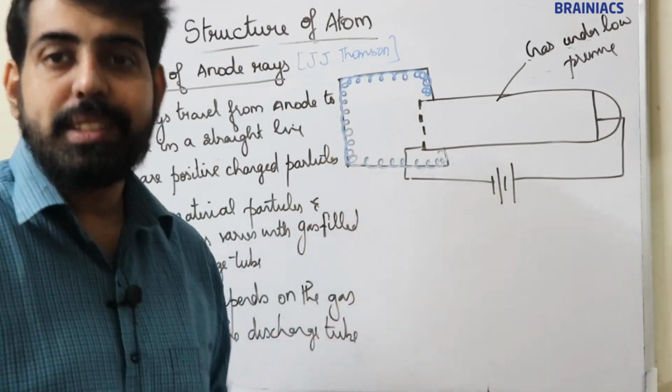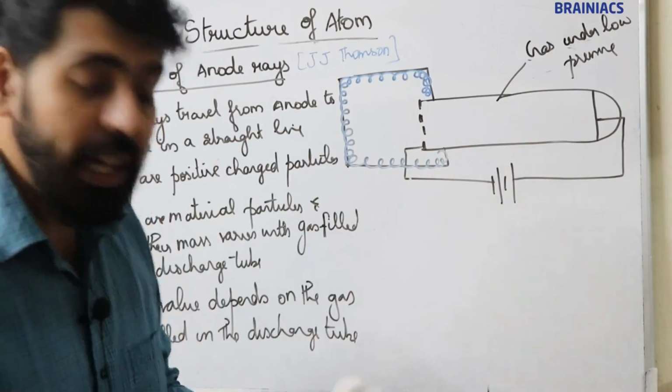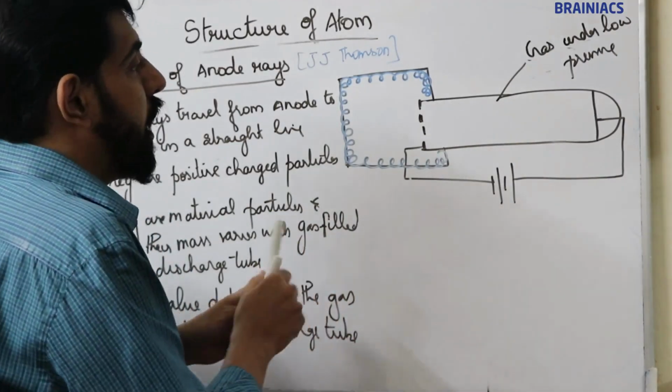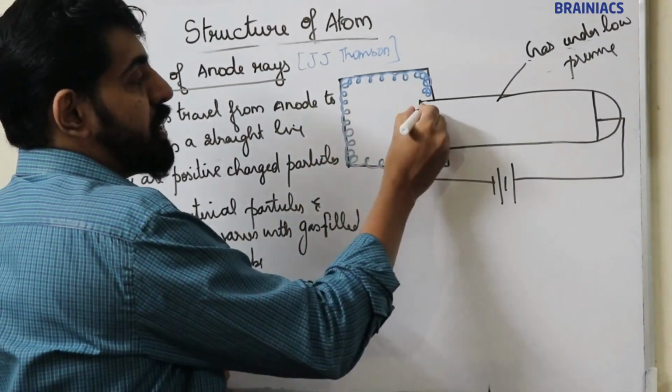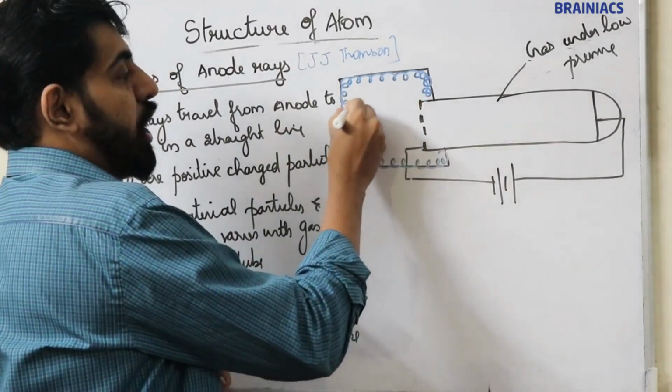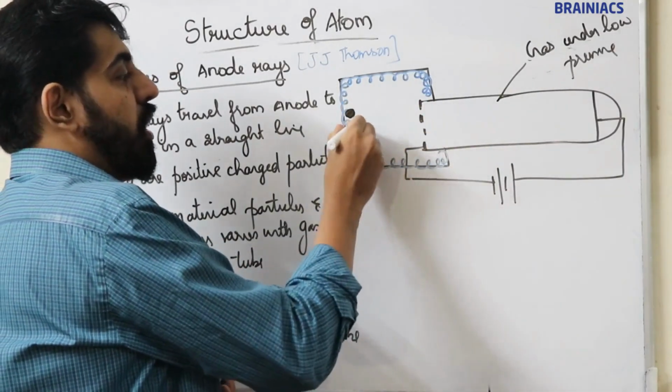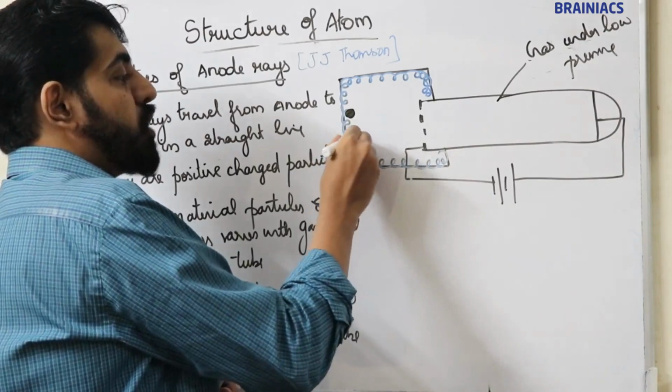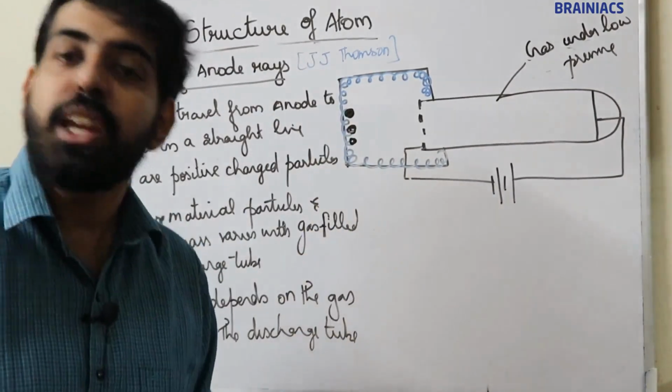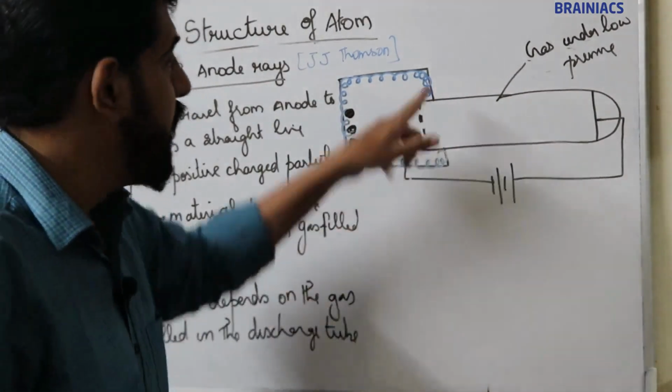Now when he conducted this experiment, he observed a flash of light just behind these holes. He observed a flash of light here, here, and here. He is not observing any flash of light, that is scintillation, anywhere else.